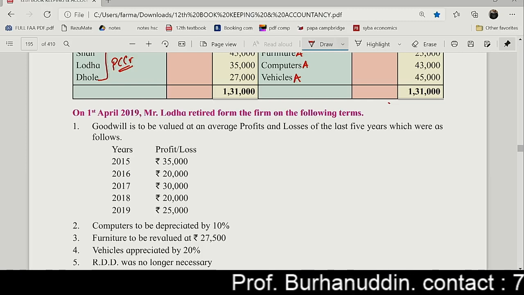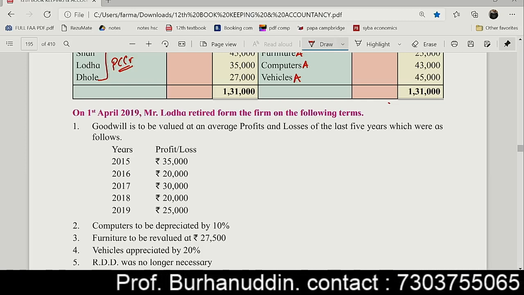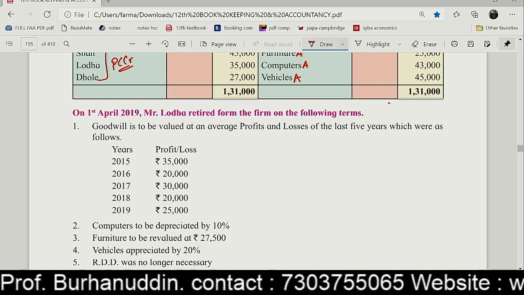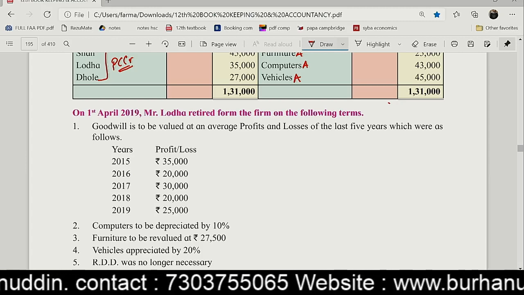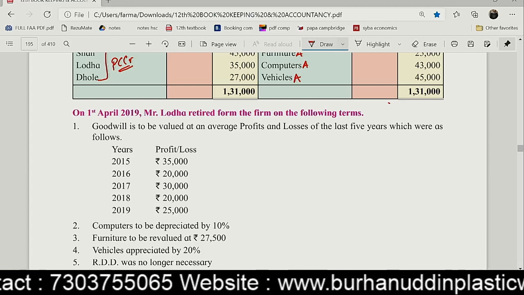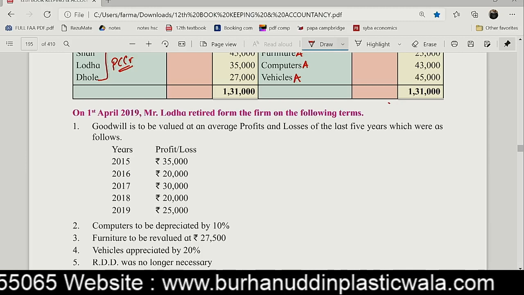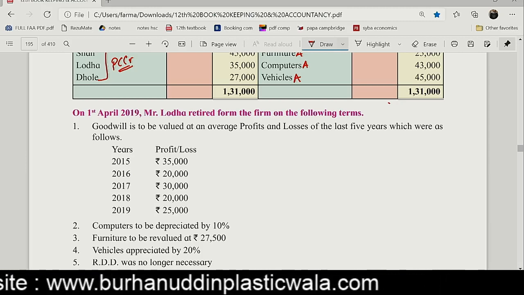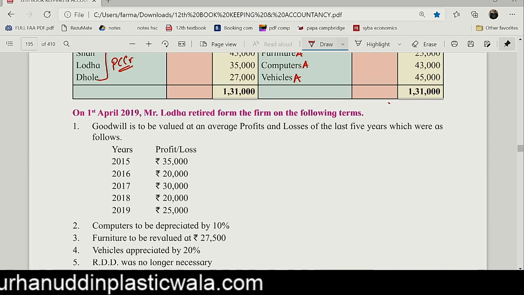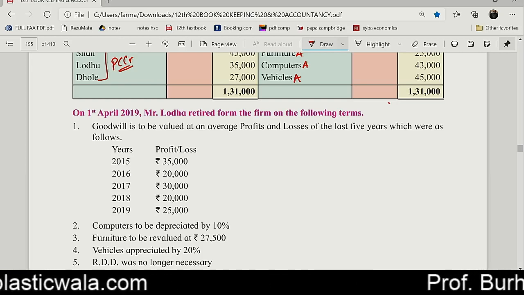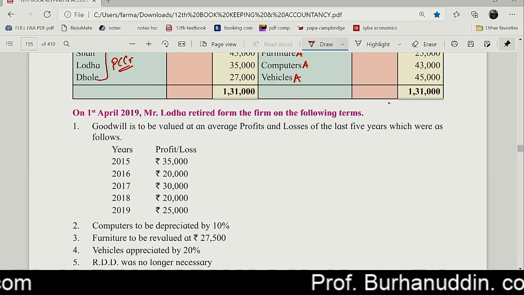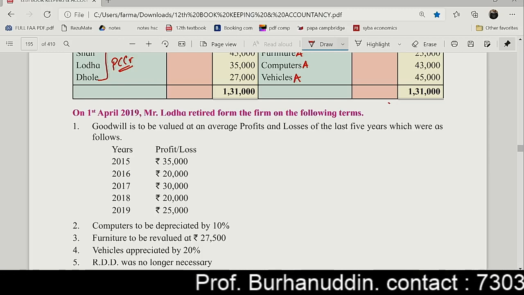Goodwill is to be valued at the average profit for the last 5 years, which are as follows. So 15, 16, 17, 18, and 19 profits are given to you: 35, 20, 30, 20, 25. These are all the profits of the last 5 years.